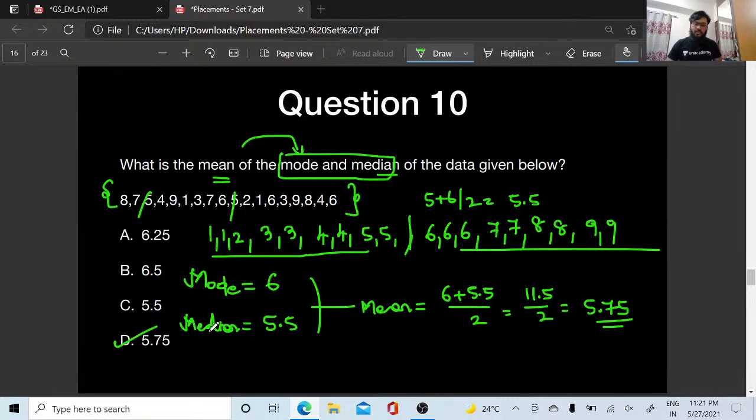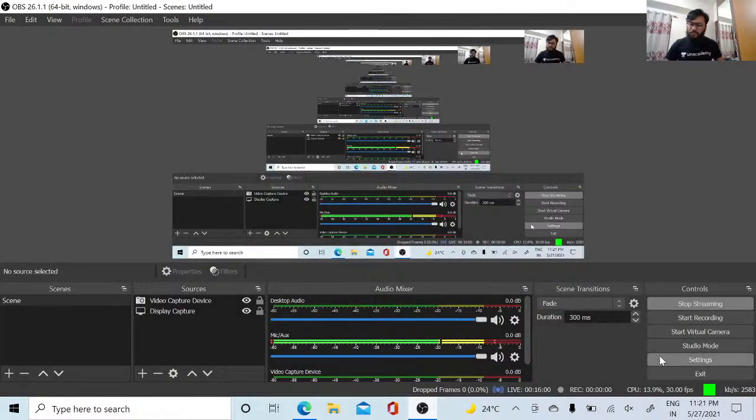Option D. Okay. Guys, just wait a minute. I'll come in a moment. I'll just get the PDF.